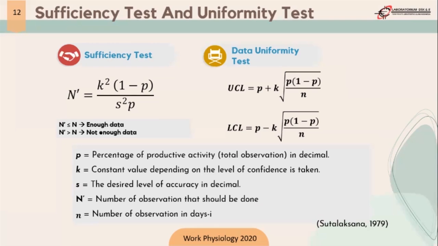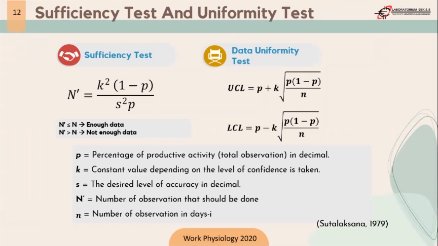If the confidence level is 99%, then K is 2.58 or about 3. If the confidence level is 95%, then K is 1.96 or about 2, and if the confidence level is 68%, then K is 1.